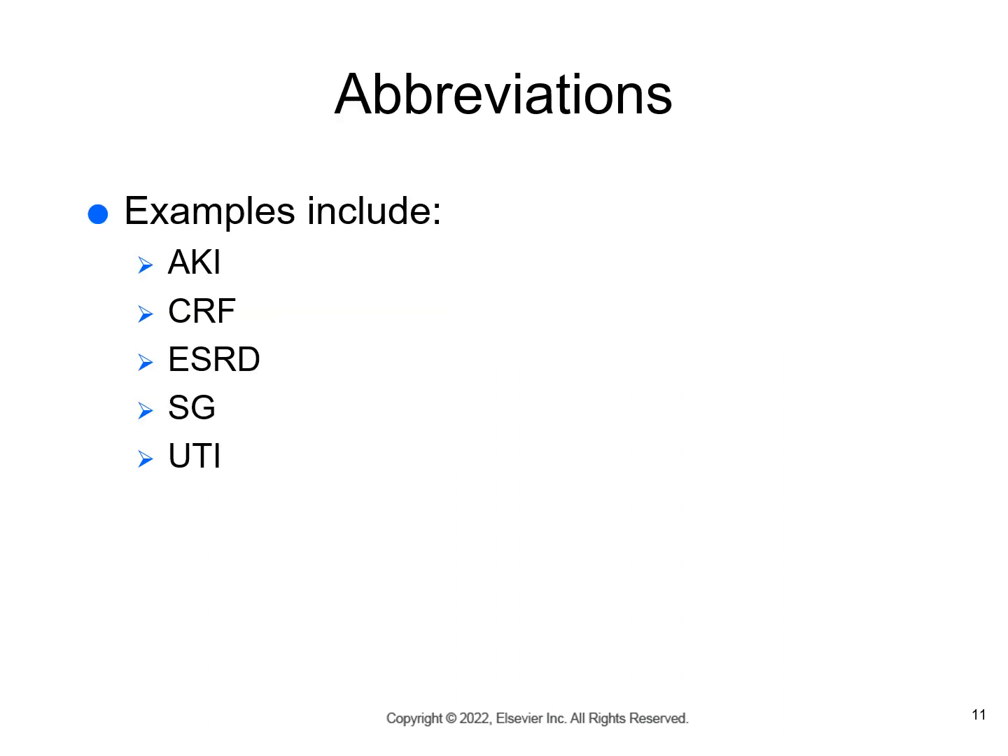Abbreviations: AKI, which we've looked at already, is acute kidney injury. CRF means chronic renal failure. ESRD, which is very common, is end-stage renal disease. It's probably one of the most common abbreviations in this particular chapter. SG is specific gravity, and UTI means urinary tract infection. And probably the last three of these are the ones you will see most often.